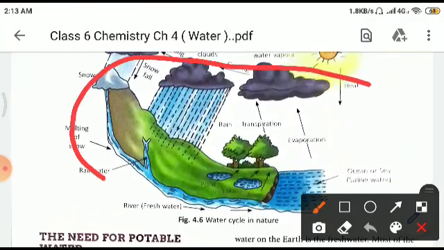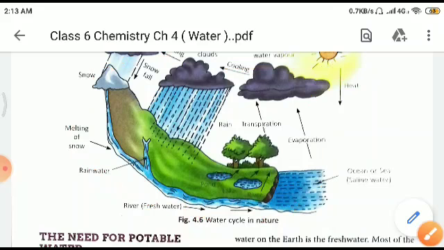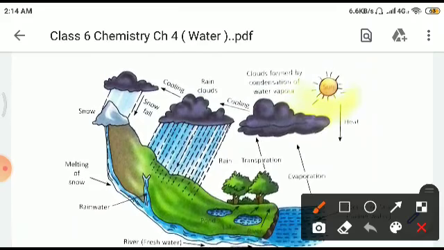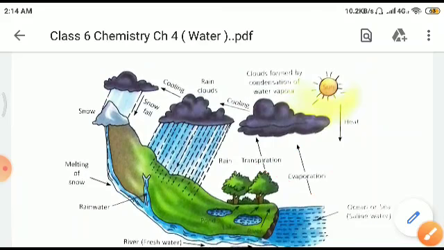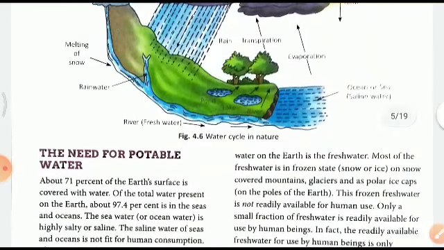You can see things are happening here and there. You can see arrows showing these two phenomena: transpiration and evaporation. The water is going up. From there, by cooling, it comes down in the form of rain or snowfall, and ultimately reaches the sea.